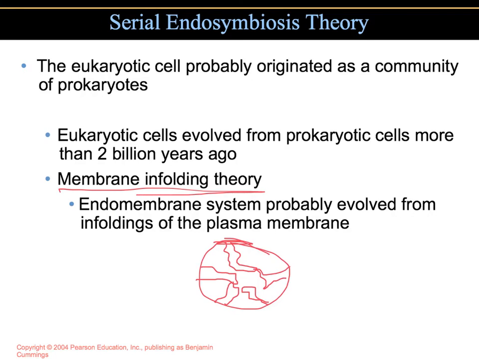And we believe that what would have happened is when that membrane enfolded, it would have wrapped itself. Let's say this was the nucleoid region, so some DNA there. Now, this membrane enfolding would have wrapped itself around this nucleoid region. And now it would not be a nucleoid region, it would be a nucleus because it is genetic material that is bound by membrane. So that's a true nucleus. So the first part of this theory is the enfolding of the plasma membrane.